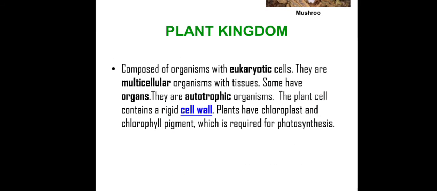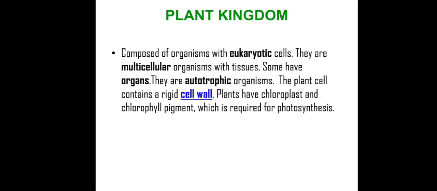The next kingdom which we have is the plant kingdom. Plants are non-motile, they cannot move, and they make their own food by the process of photosynthesis. That's why they are called autotrophs. They reproduce asexually by vegetative propagation or sexually. They are multicellular eukaryotes. The plant cell contains an outer cell wall and a large central vacuole.